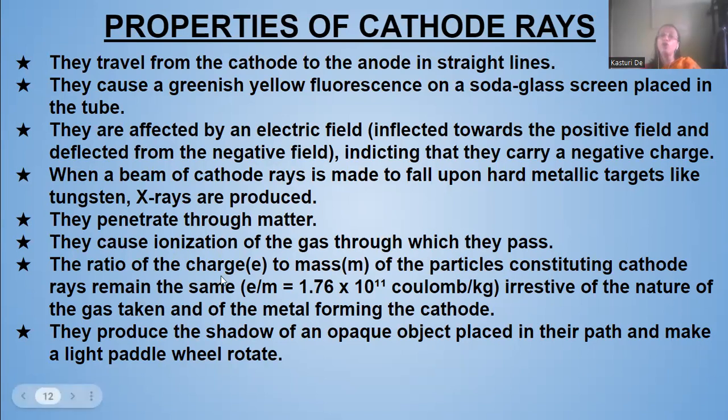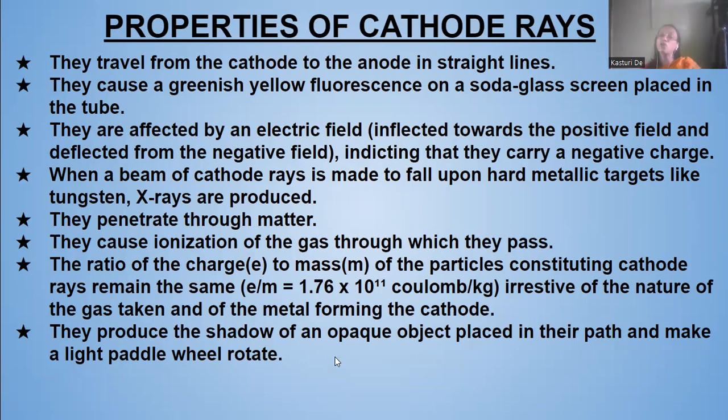And the ratio of the charge to mass, that is e/m, of the particles constituting cathode rays remains the same. That is minus 1.76 × 10^11 coulomb per kg, or you can say minus 1.76 × 10^8 coulomb per gram, irrespective of the nature of the gas which is taken and of the metals forming the cathode.